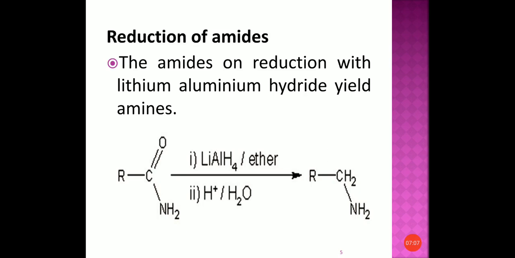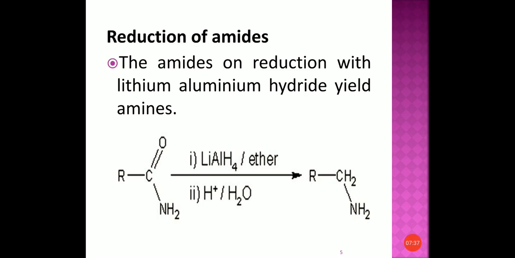So here one equation is given, RCONH2, that is an amide. Its general equation, R means alkyl group, RCONH2 on reduction with LiAlH4 in presence of ether and hydrolysis, you will get amine, RCH2NH2. That means the reduction of amides. Amides can be reduced to amines.